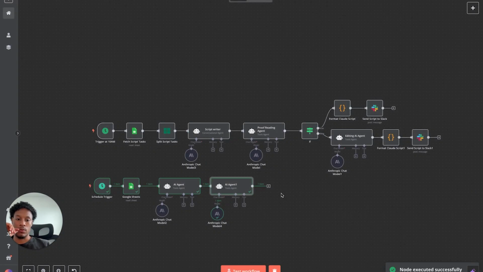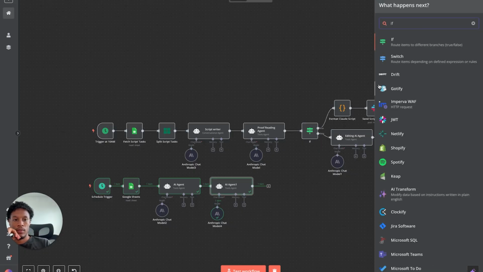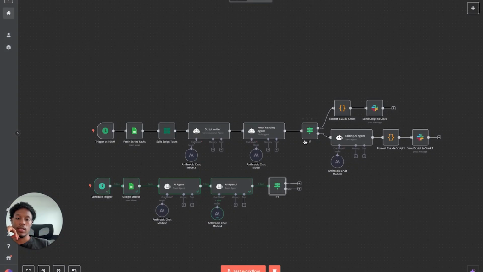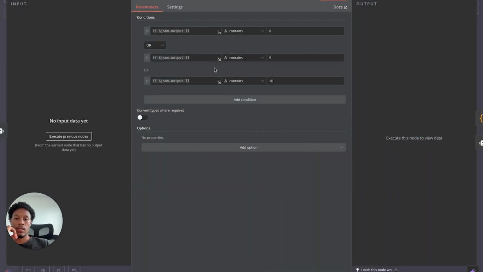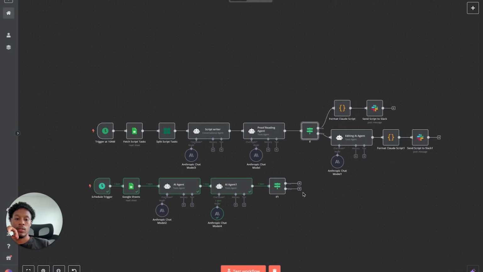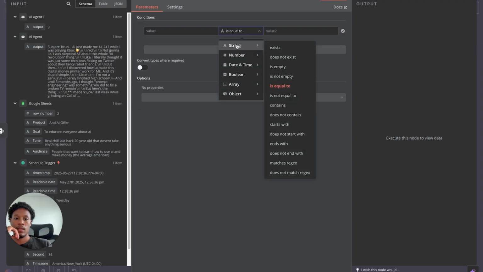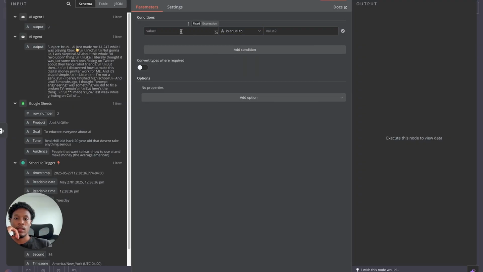So now let me show you guys what we're doing with this. Over here, we're going to hit the if. Once we hit the if, we're going to go down here, and it's just going to have simple conditions. We want this to look exactly like this up here, right? As you can see, you just have the conditions, or. So what we then do is we have it set up like this, right? Have it looking like this.